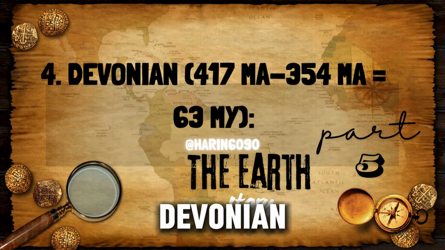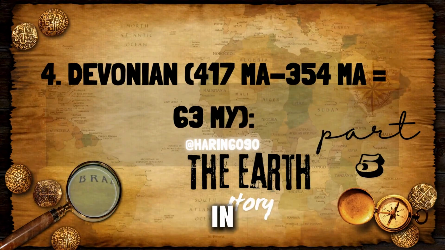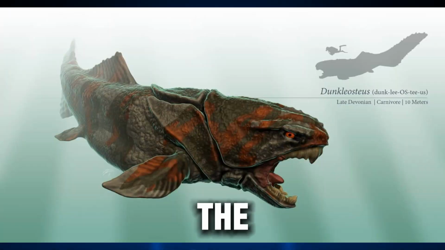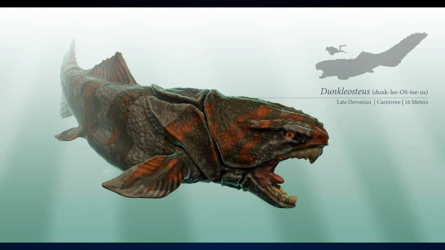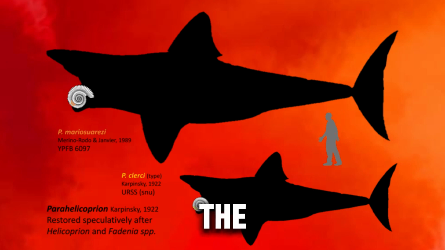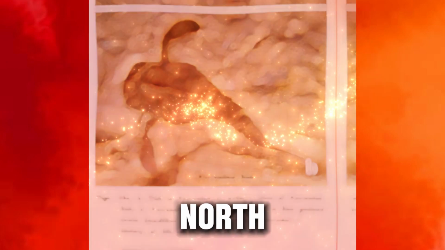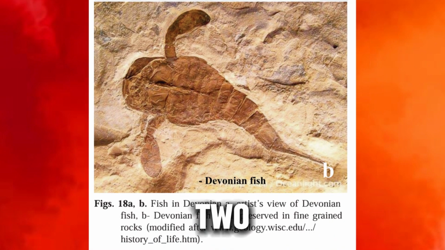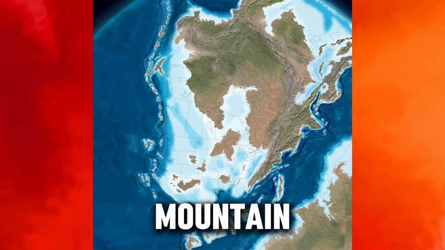4 Devonian era: 417 Ma to 354 Ma equals 63 million years. During the Devonian period, spanning approximately 419.2 to 358.9 million years ago, the supercontinent Gondwana was located towards the south, Siberia to the north, and Euramerica between these two. Euramerica was formed due to the collision of Laurentia and Baltica along the Pangaea. Their collision gave rise to the Caledonian and Appalachian mountain ranges.